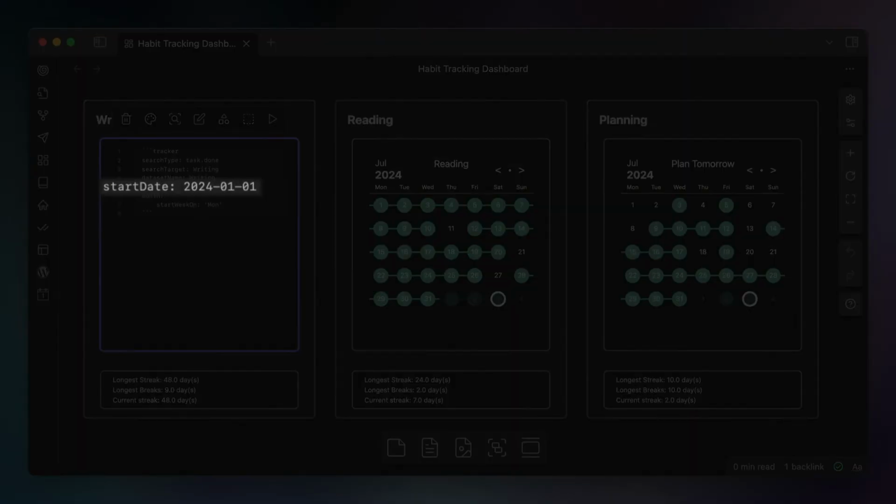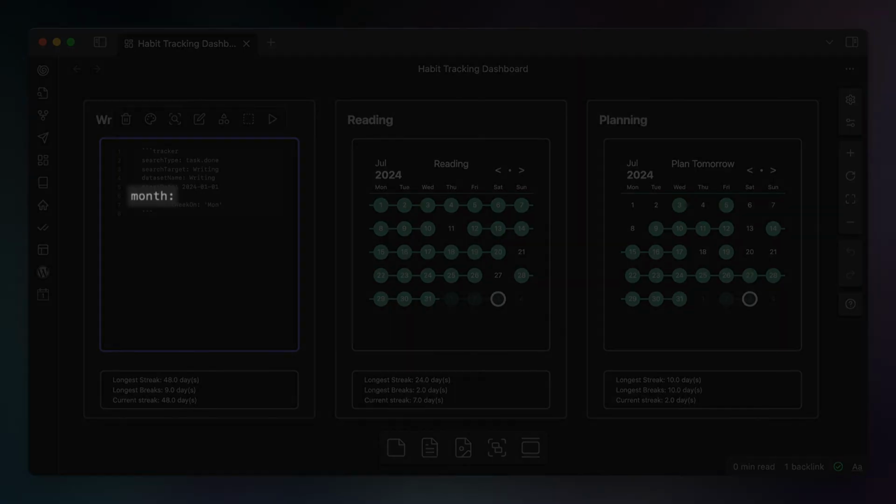The next line is start date: and then the date January 1st in the year month day format. Now you don't really need this, but this can limit the amount of data that the Tracker plugin has to search through. So if your charts are taking a while to load, you might want to consider adding this in.